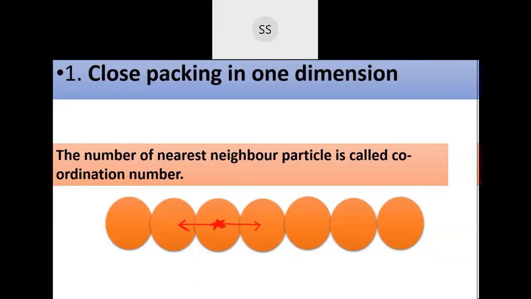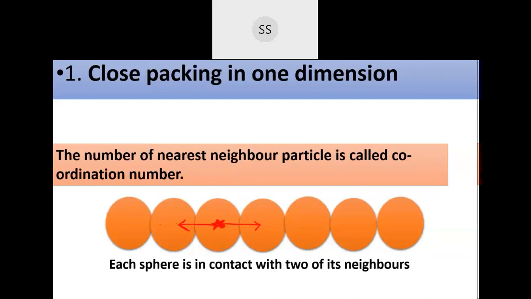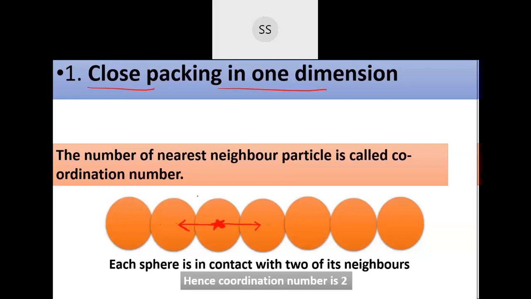So here, what will the coordination number be? Each sphere is in contact with two neighboring spheres, so the coordination number is going to be 2. One dimensional arrangement means, I'll repeat once again, close packing in one dimension, where particles are arranged along only one particular axis. Any one axis I'm considering, this is the only possible way you can arrange them, one after the other.